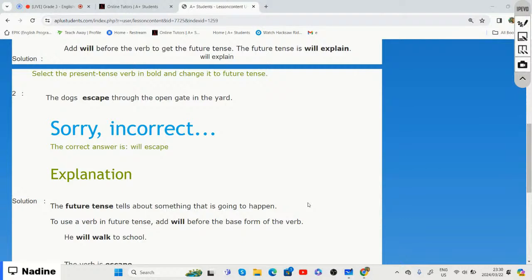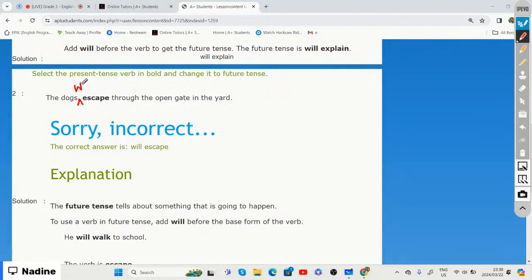All right. And when we change that sentence to the future tense, we can say, the dogs will escape through the open gate in the yard.